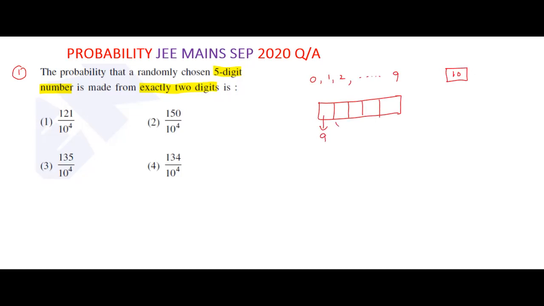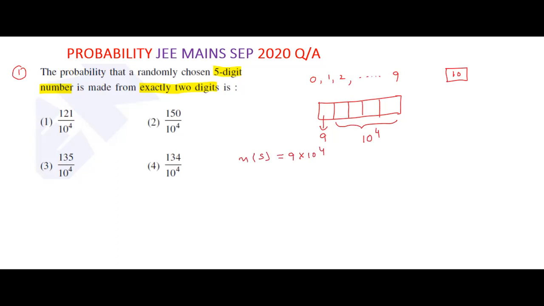But the remaining 4 places can be filled with 10 digits each, since repetition is allowed. 10 into 10 into 10 into 10, 10 power 4. Finally, n of S is equal to 9 into 10 power 4.